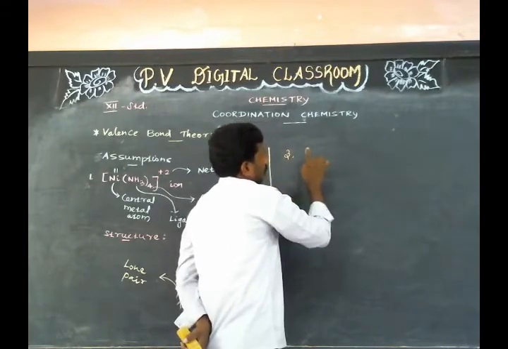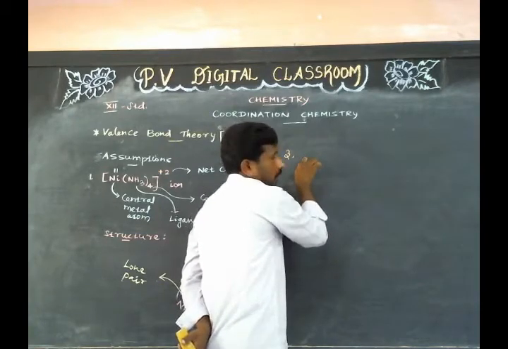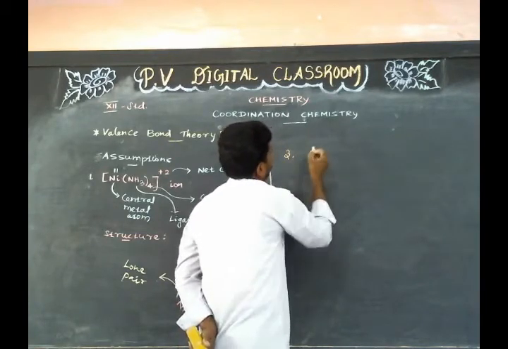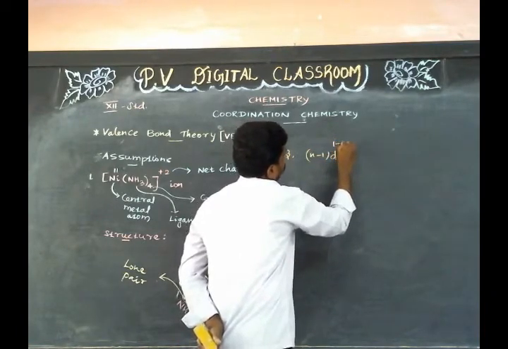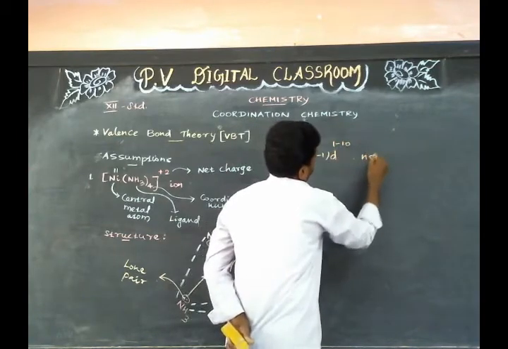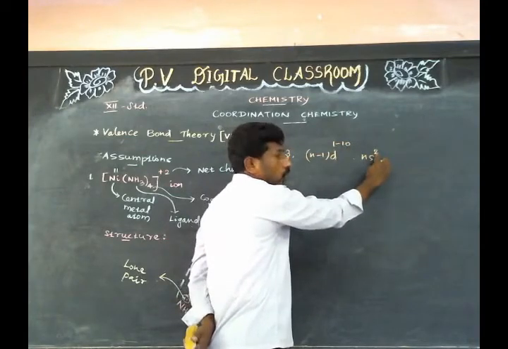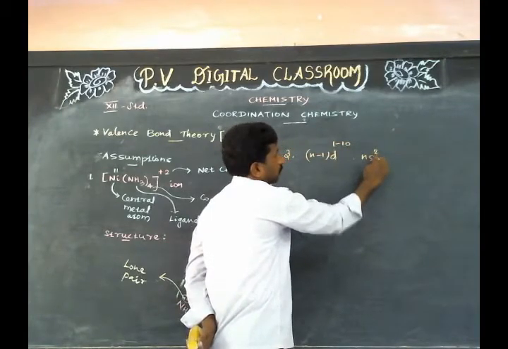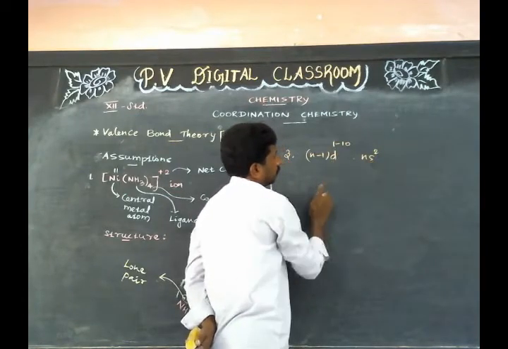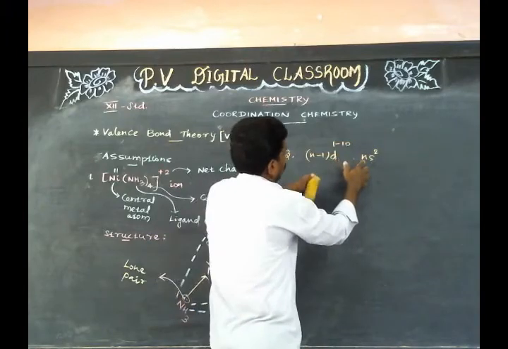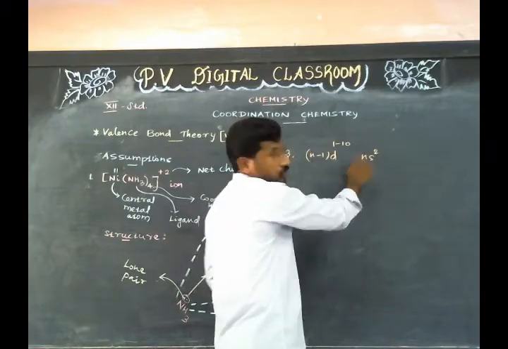The general outer electronic configuration of the elements in the d block is (n-1)d^1 to 10 ns^2. Here 1 to 10 and 2 indicate the number of electrons, d and s represent orbitals, and n represents the principal quantum number of the outermost shell.